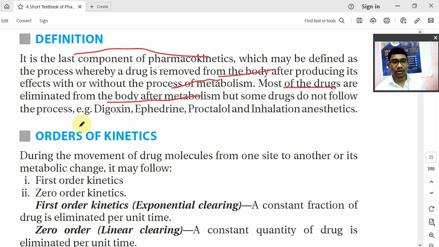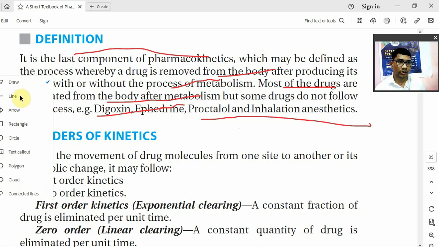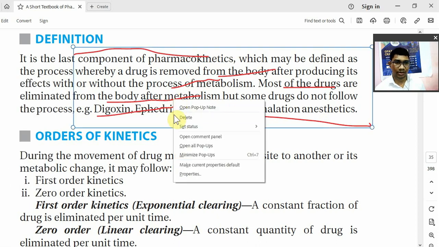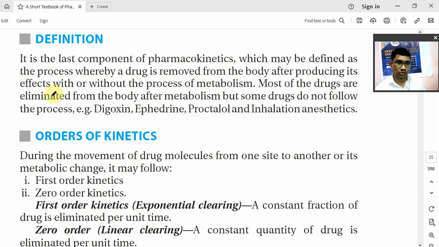Some drugs will be removed unchanged. Some drugs will not follow this process. Means some drugs will not get metabolized. They will be removed as such. For example, digoxin, ephedrine, practolol and inhalation anesthetics. ये जो drugs है, ephedrine, digoxin, then practolol, then inhalation anesthetics. So these drugs, they are removed from body without metabolism. So they will not undergo metabolic reaction. Okay, right here.